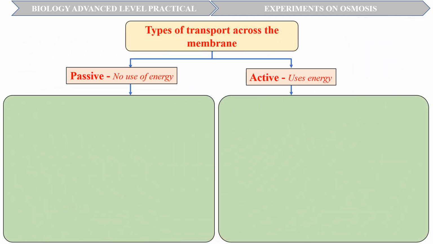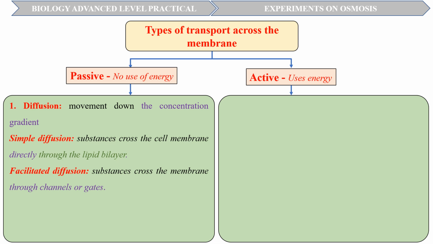Transport across the cell membrane can be passive, that is, without the use of metabolic energy, or active, that is, with the use of metabolic energy. Substances can cross the cell membrane by four mechanisms. Diffusion involves the movement of a substance across the membrane from its region of high concentration to the region of low concentration. There are two types of diffusion across the cell membrane.